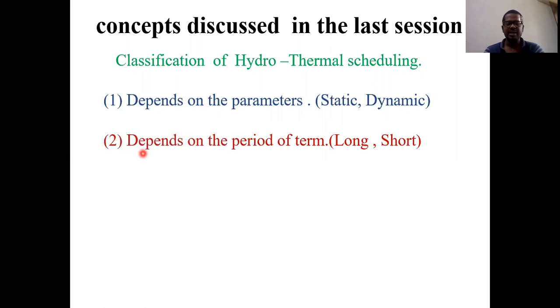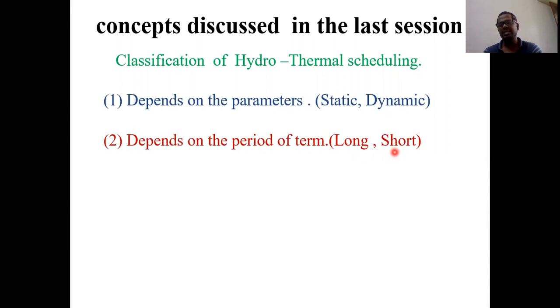And the second one depends upon the period of time, meaning how much time we are going to schedule these two power sources, hydro and thermal. It may be on a short-term or a long-term basis. For example, if you consider hour by hour, or within a day or within a week, that type of scheduling is called short-term hydrothermal scheduling. If you assume a month or a year, the corresponding schedule is called long-term hydrothermal scheduling.